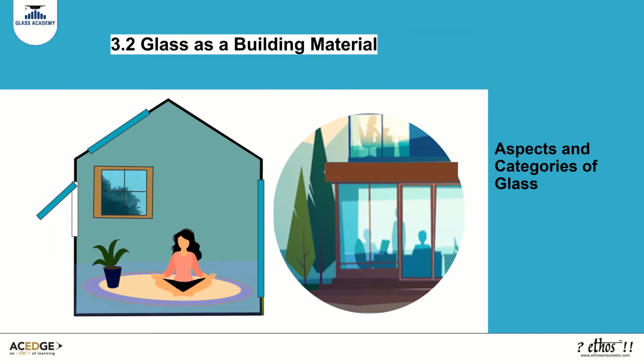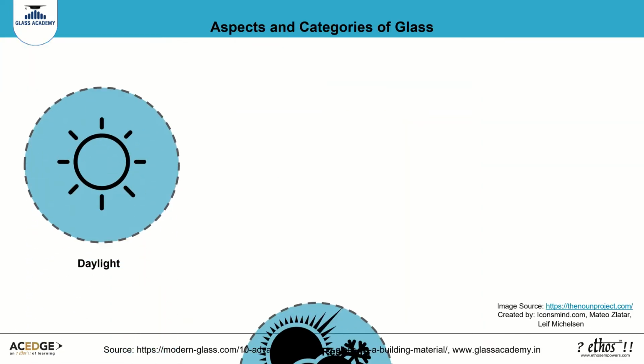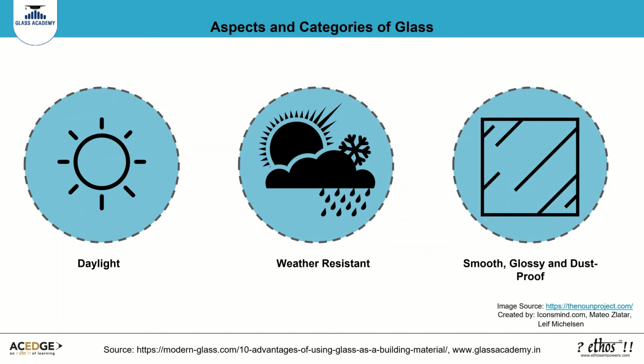Let us now look at the various advantages of using glass as a building material. Glass can transmit, absorb, or refract light. As a result, it can be both translucent and transparent. It can withstand the effects of rain, wind, and the sun without losing its integrity and appearance. It has a smooth and glossy surface. As a result, glass is dust-proof and thus easy to clean.